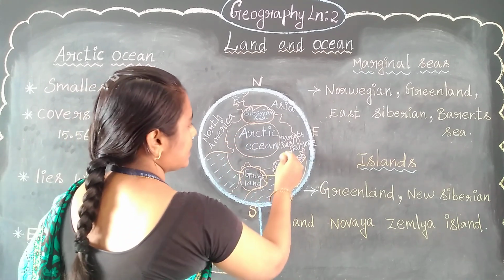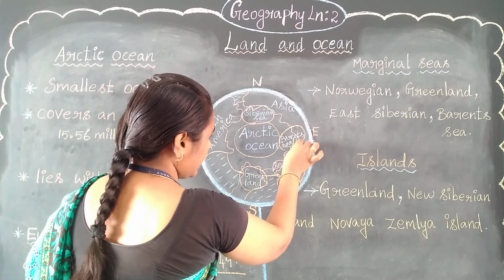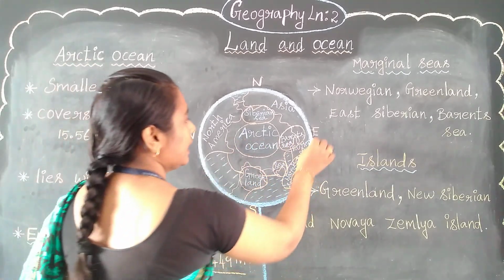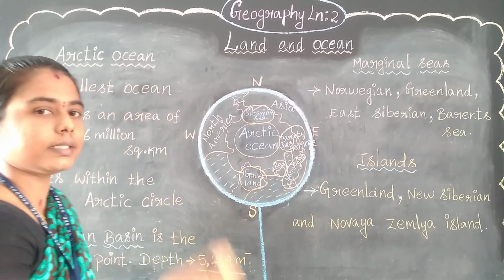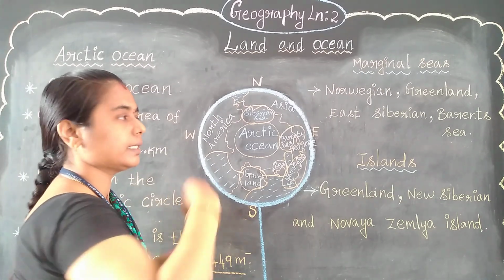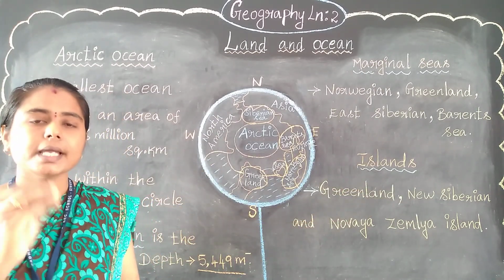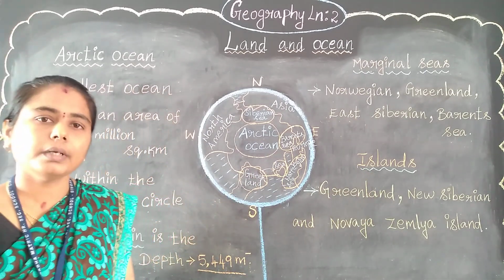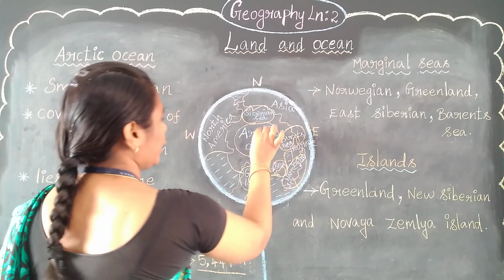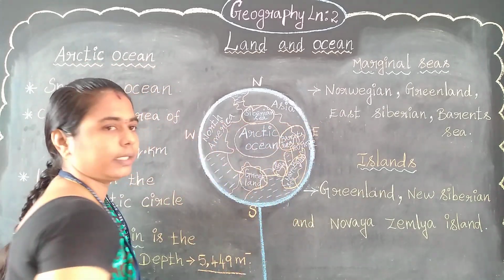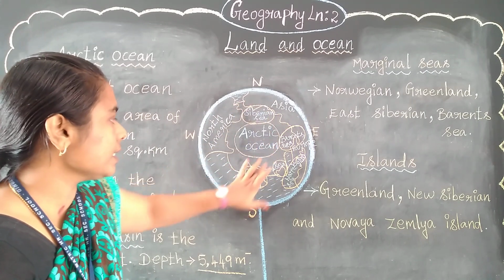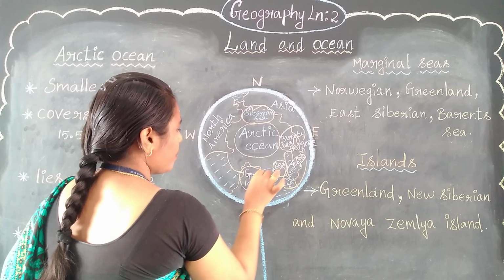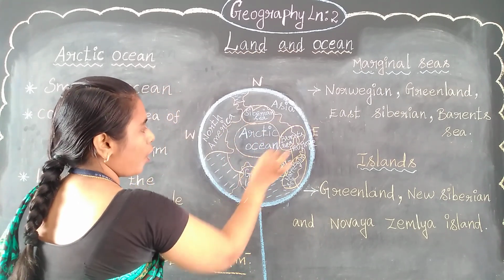Next, the Barents Sea. The Barents Sea is present on the eastern side of the Arctic Ocean. Just keep it in your mind: this side is the east, this is the west, this is the north, and this is the south. So the Barents Sea is located on the eastern side of the Arctic Ocean. These are all the marginal seas of the Arctic Ocean because they are located at the margins.